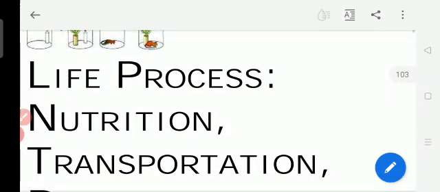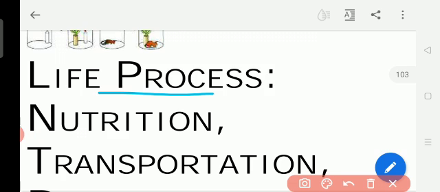Okay, so life processes. What processes are taking place inside the body? Nutrition. Nutrition matlab kya hai? After eating, the digested food is releasing the nutrition. So we study in this lesson about the digestive system. Another one, transportation. After digestion, the food is transported to all parts of the body through the blood.